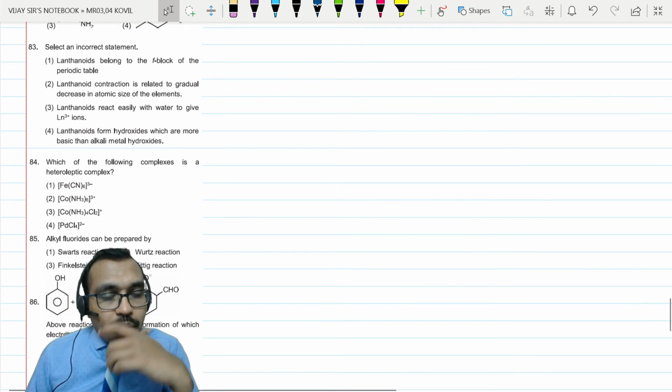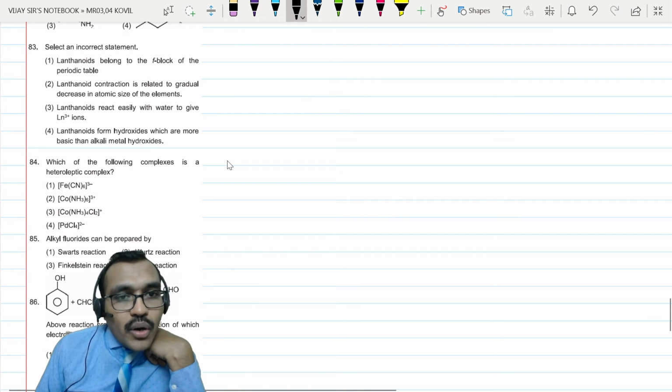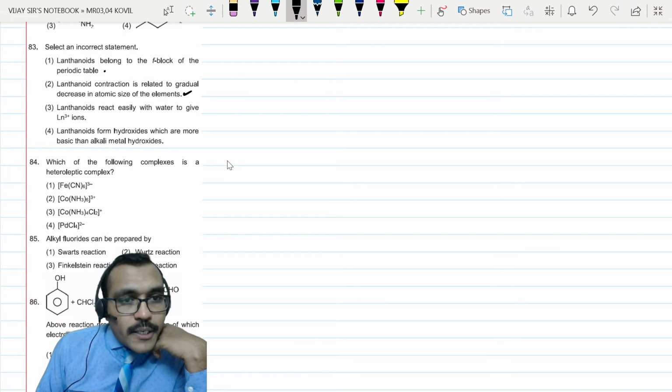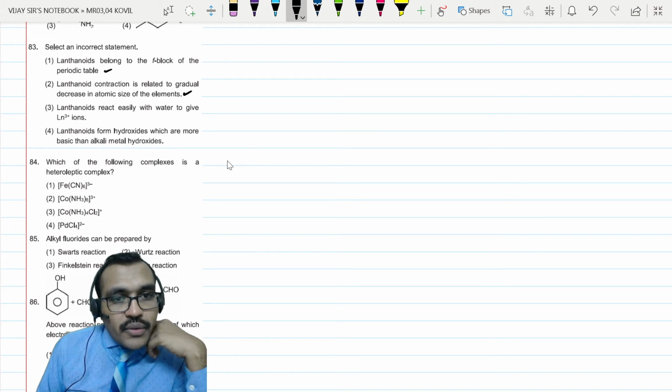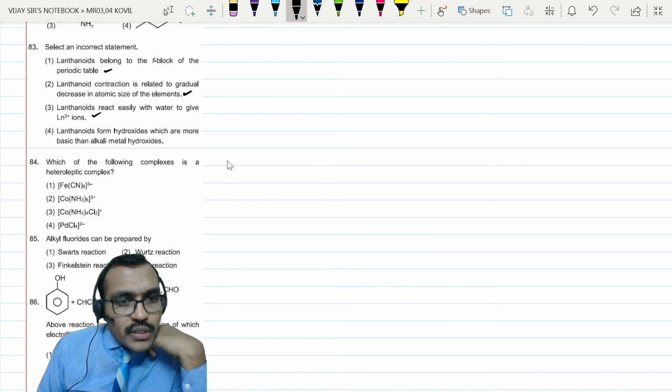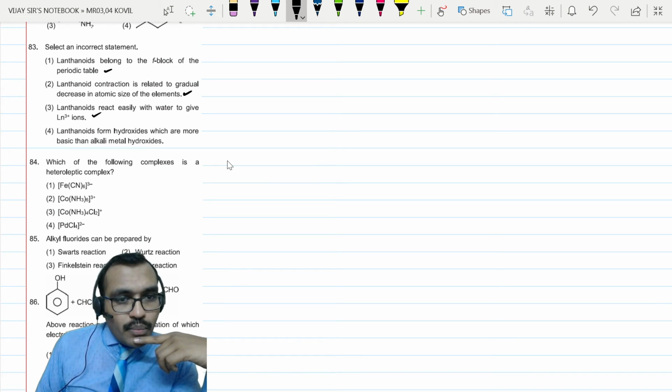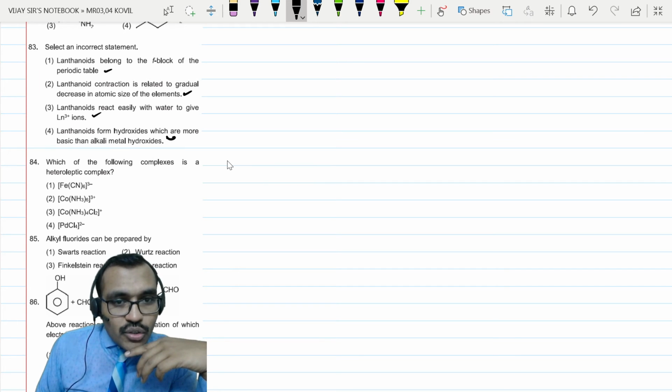Select incorrect statement. Lanthanoids belong to F block element. Okay. Lanthanoid contraction is related to gradual decrease. Okay, correct. Lanthanoids react easily with water to give Ln plus 3 ions. Okay, due to hydration, they can be formed. Lanthanoids form hydroxides, which are more basic than, no, this is wrong.